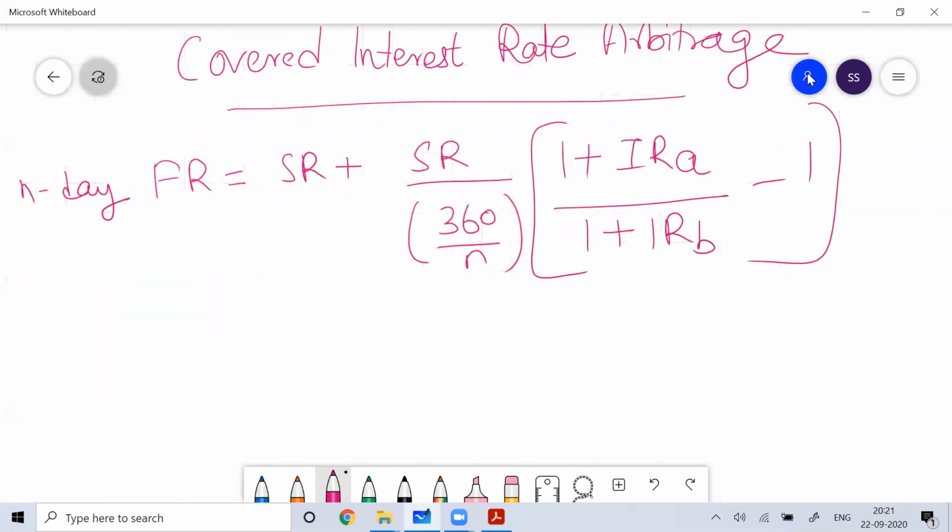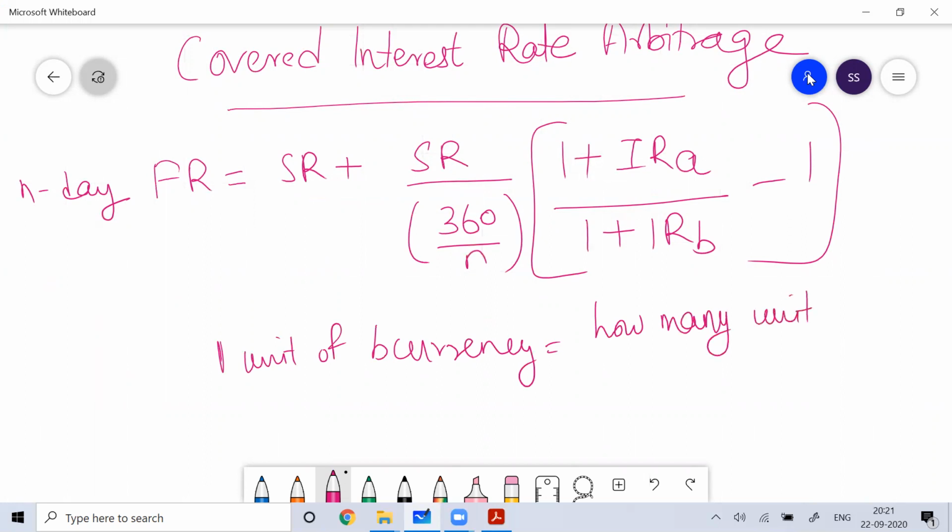Whenever we determine the exchange rate, we always determine it as 1 unit of B currency is equal to how many units of A currency. Like for example, if I write $1 is equal to 45 rupees, the country A is India and country B is USA.